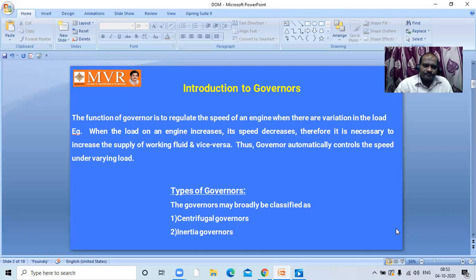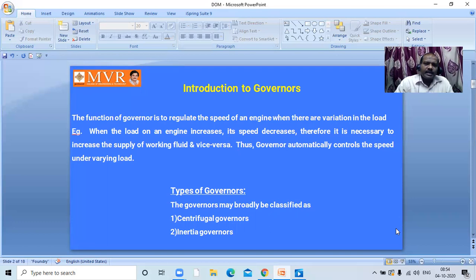Like this, we are going to use the governor in controlling the speed with respect to the load that is acting on an engine. Thus, the governor automatically controls the speed under varying load. So what is a governor? A governor is a device which controls the speed of the engine when there is a variation in load. This is the function of a governor. I have given an example of that.